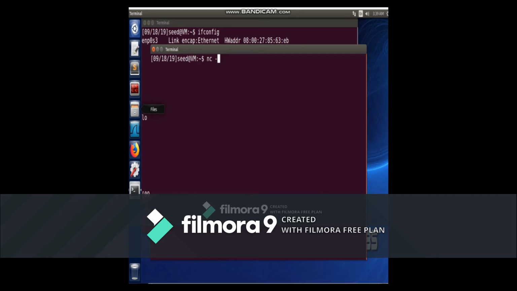Now we're netcatting to port 9090, so anything that happens on port 9090, we will see in this terminal once I run it. Alright, now we're listening to port 9090.